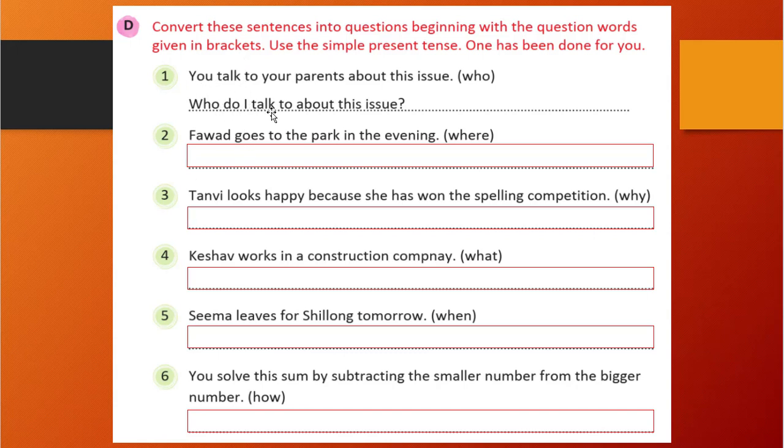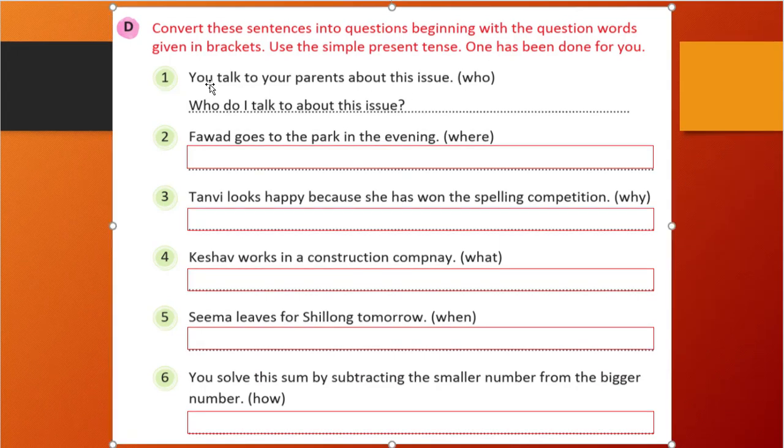Then first form of the talk to about this issue. You talk to your parents about this issue. Who do I talk about this issue? Now you see, you is there, the subject will become I, right?